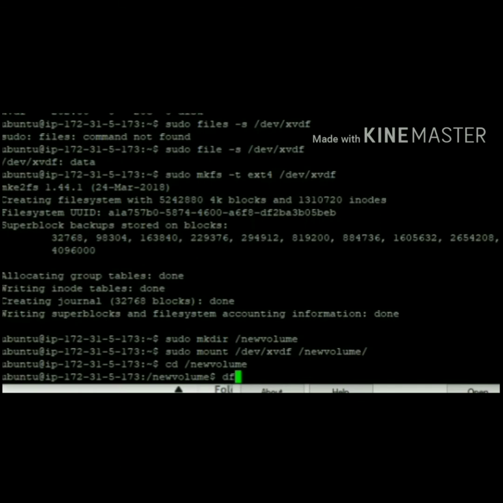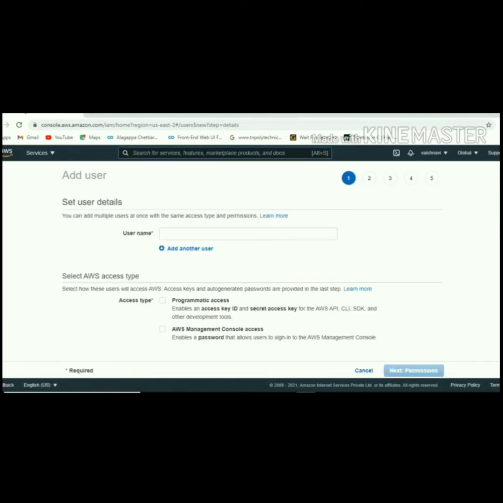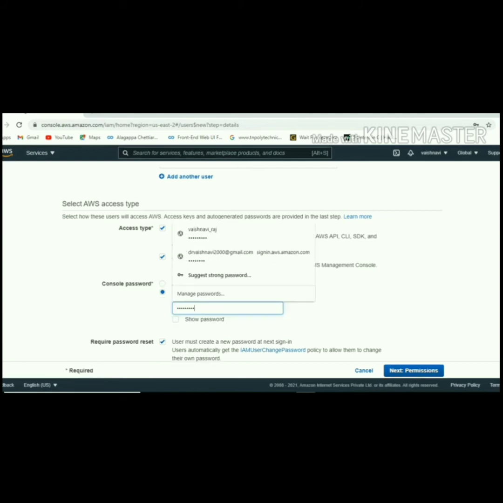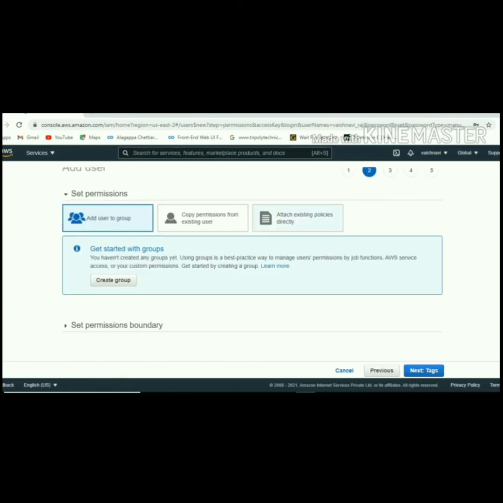Next, I am going to create an S3 bucket. Before that, we want to create an IAM user access key and ID. For that, go to services and select IAM user. Then select add user. Then give a user name for it. Then select both in access type. After that, give a custom password. Then select next. Click existing policy, then give next.